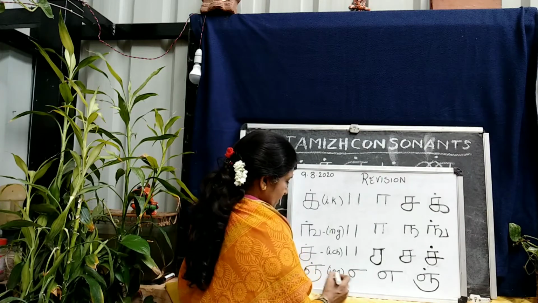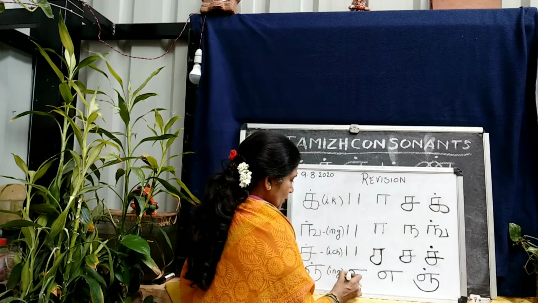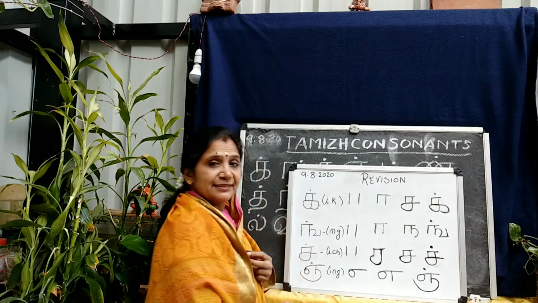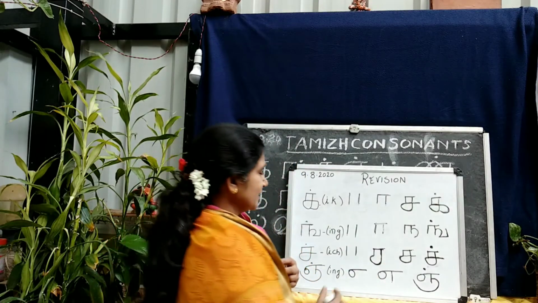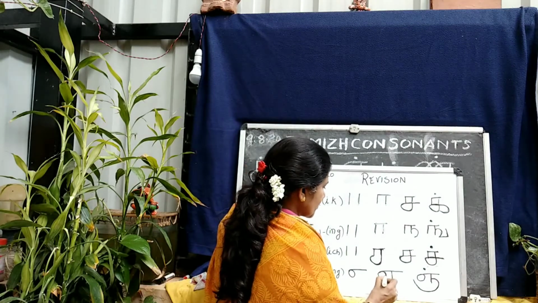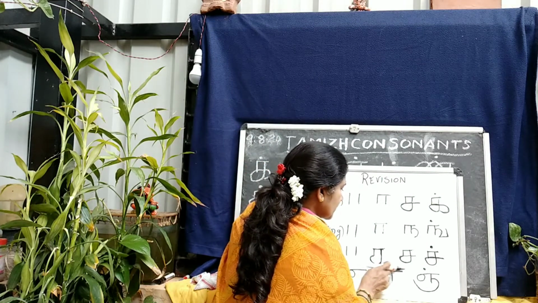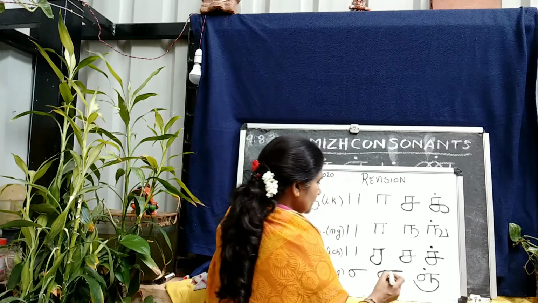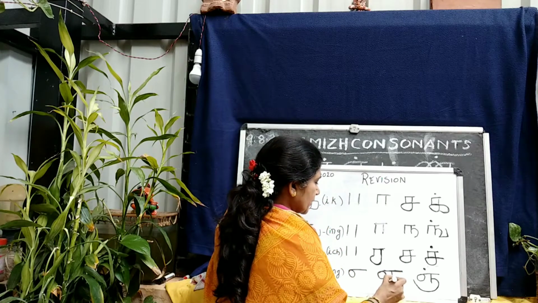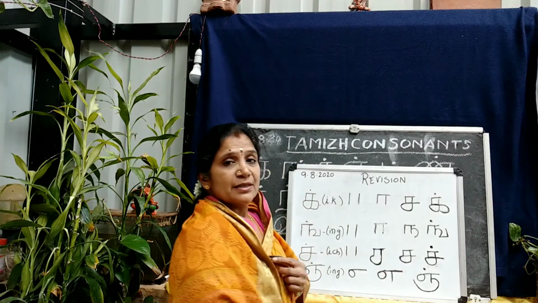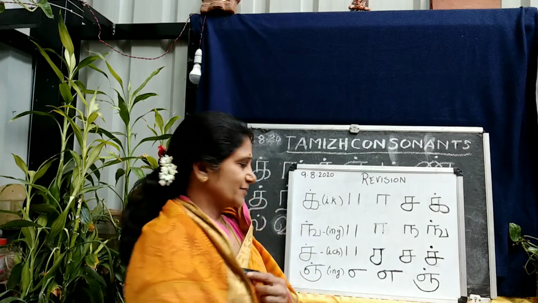So, one small O, a sleeping line, then from the sleeping line, in the middle, draw a small perpendicular line.